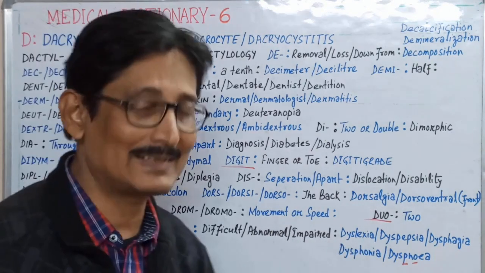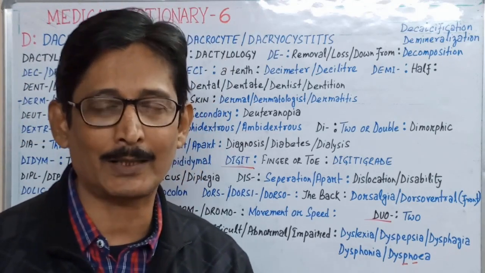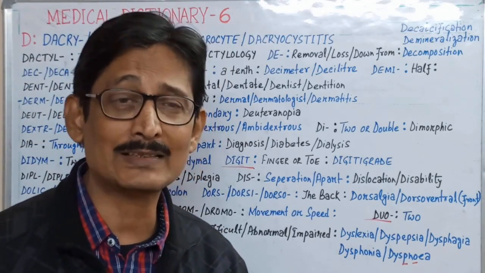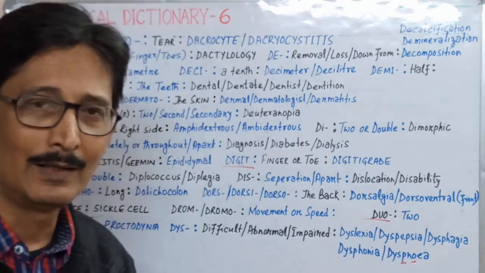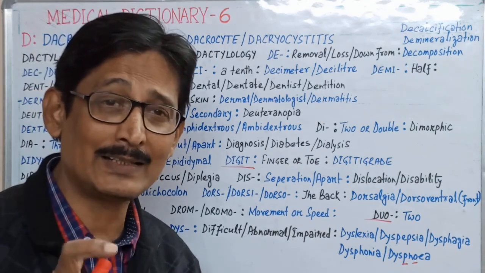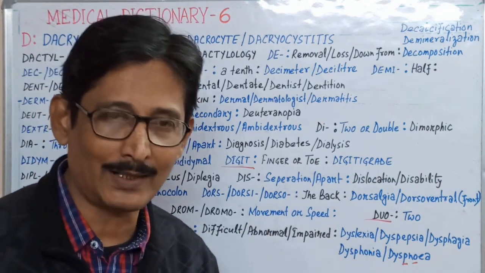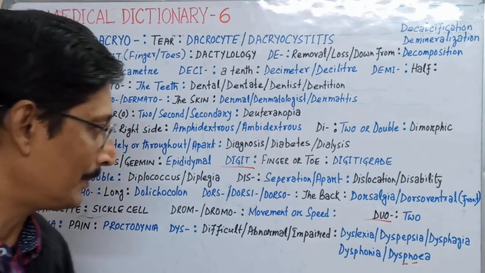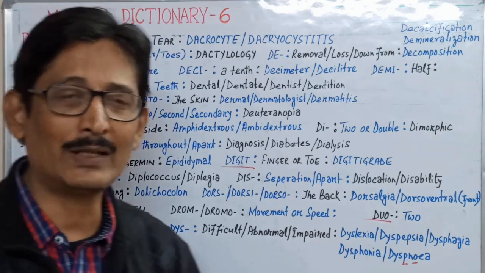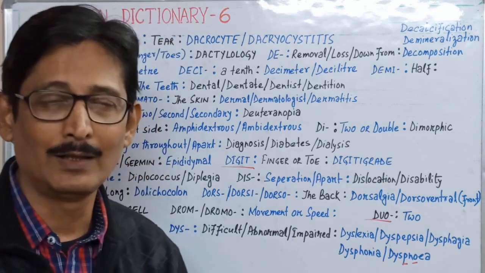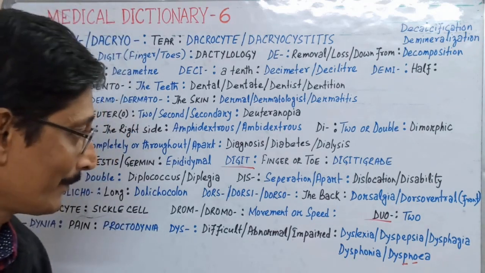Now dyslexia: you can recall that film about a small child who cannot learn or write, that is a dyslexia patient. About the film Taare Zameen Par of Aamir Khan, all of you must watch that film. Dyslexia is a specialized condition when a baby cannot learn or write like other normal people.